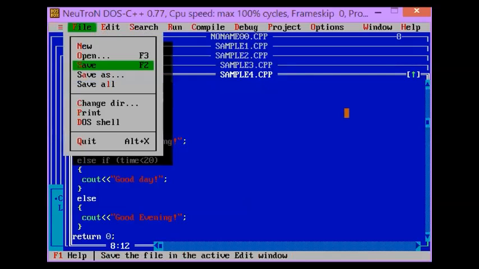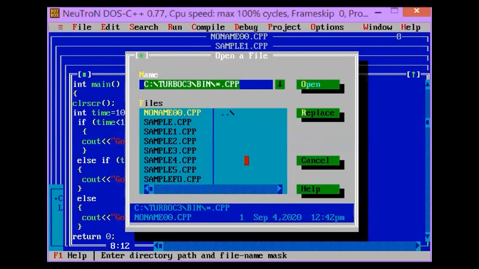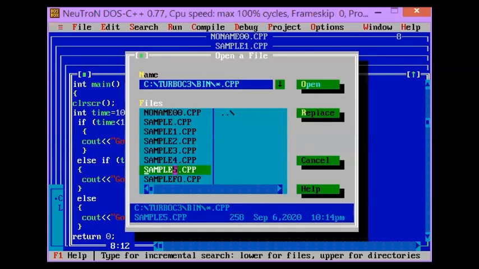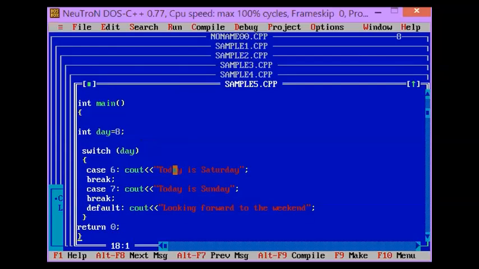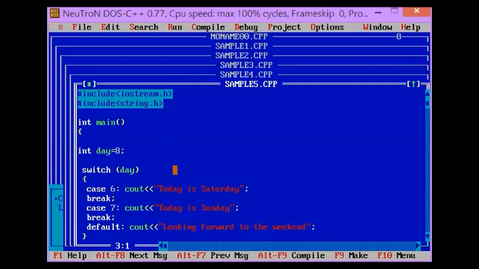Okay, so next, let's open our last program. This program uses switch, the previous topic that we had. So again, let's put include conio.h, and then int main.